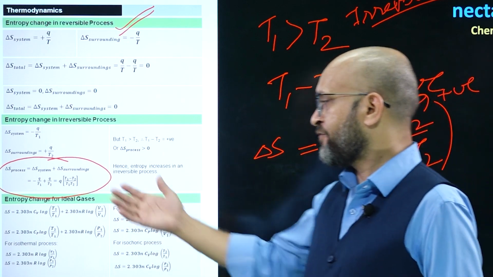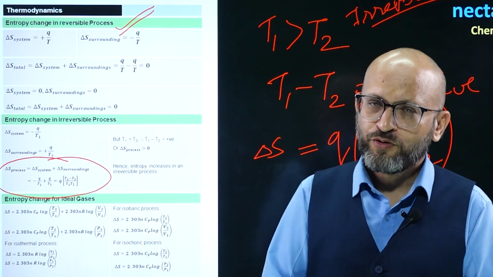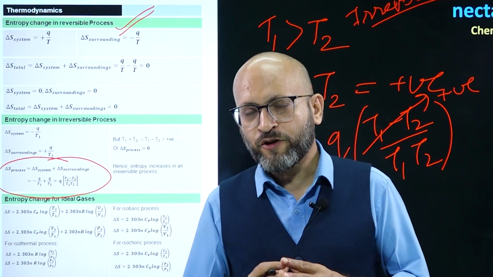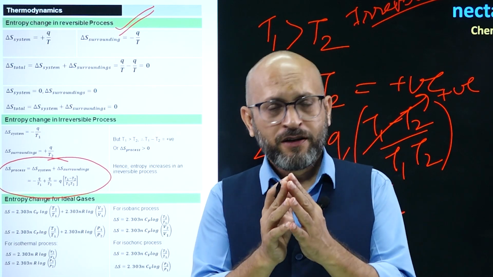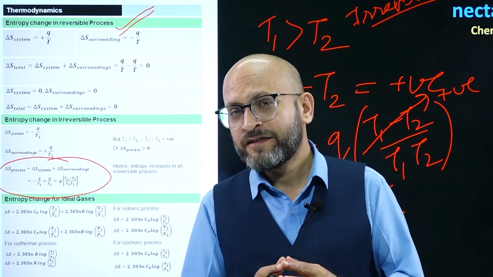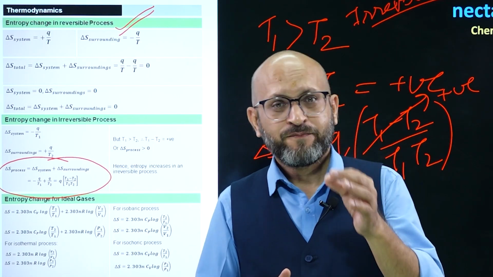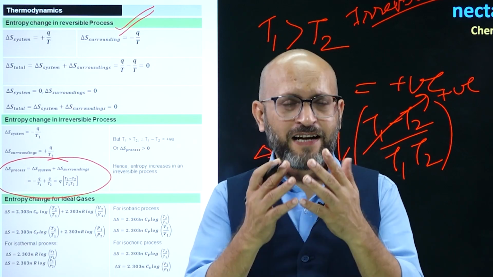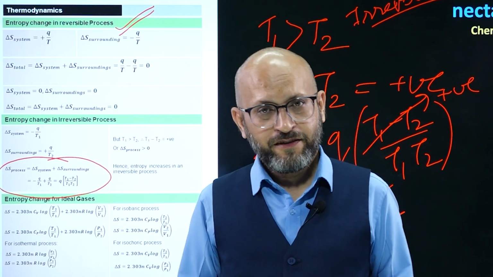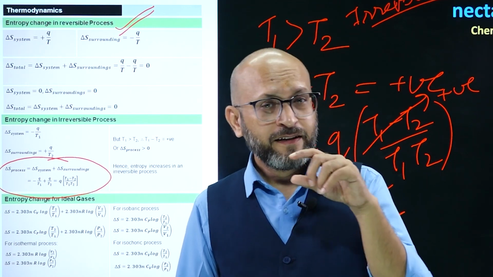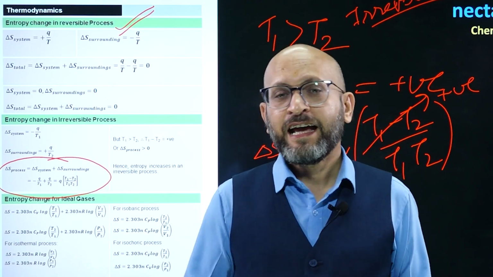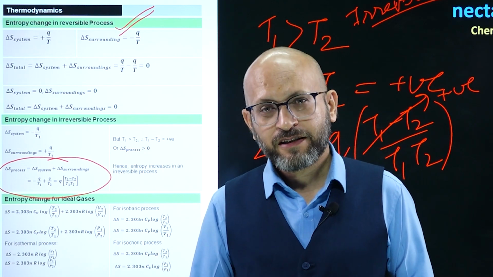Next we have a few formulas which you can apply for solving problems. In an isochoric process, where volume is constant, for entropy change delta S you will apply n Cv log T2 by T1, and if you are taking the natural log, n Cv ln T2 by T1. Similarly, at constant pressure, that means an isobaric process, you will calculate n Cp ln T2 by T1.